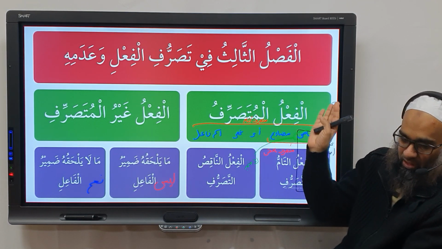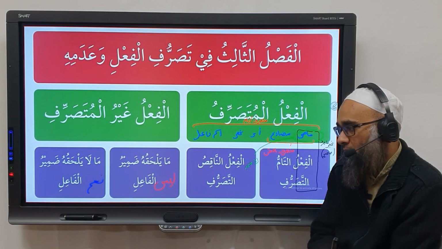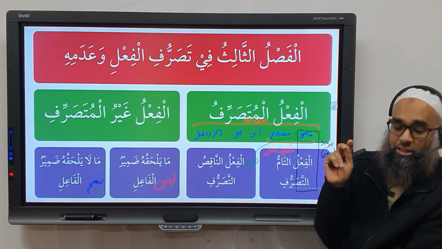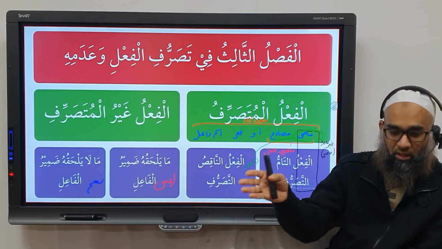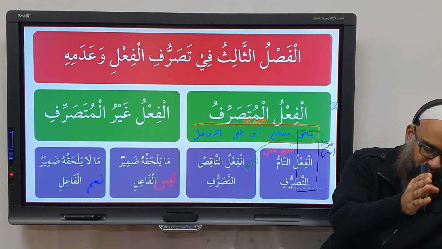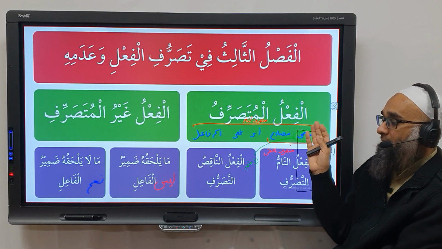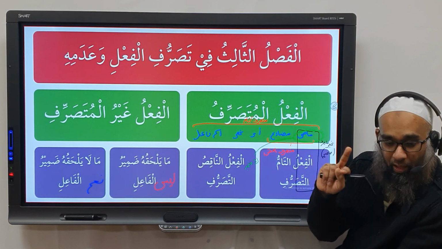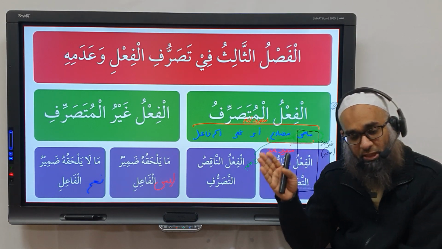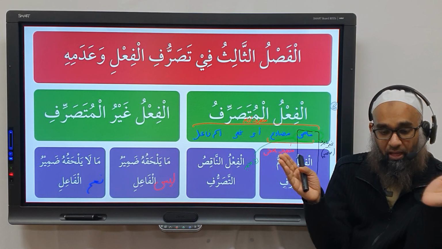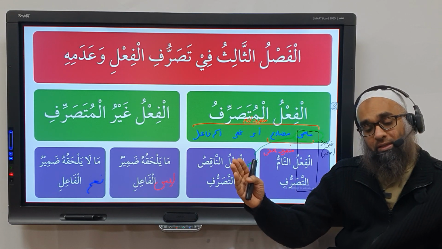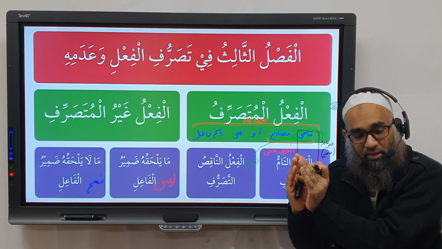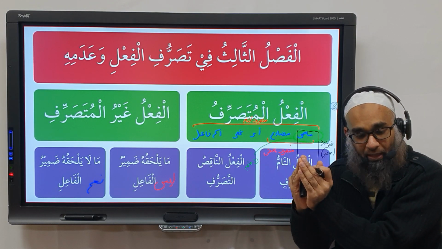This is متصرف and غير متصرف and the two categories of each. So متصرف means what? Follow me. What's a متصرف? That it changes to what? All forms: ماضي مضارع أمر نهي فاعل مفعول. And then ناقص التصرف means what? It only has ماضي and مضارع. So if it changes away from the ماضي, it's متصرف. If it goes all the way across, it's called تام التصرف. It only goes to مضارع, ناقص التصرف. If it stays in ماضي, it's called غير متصرف.